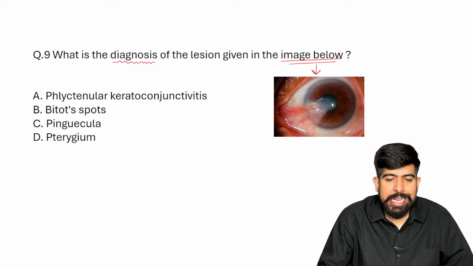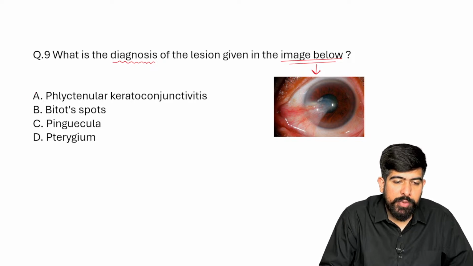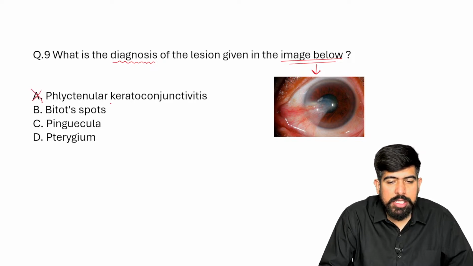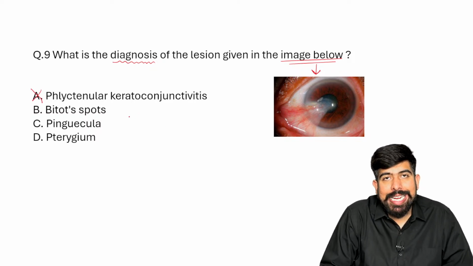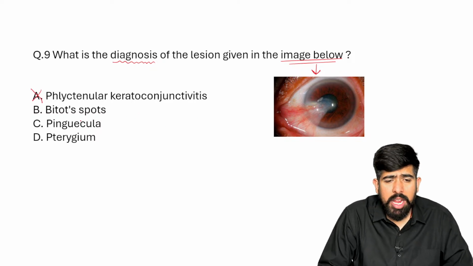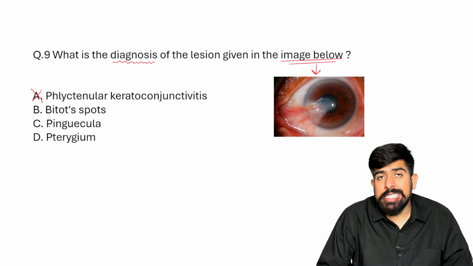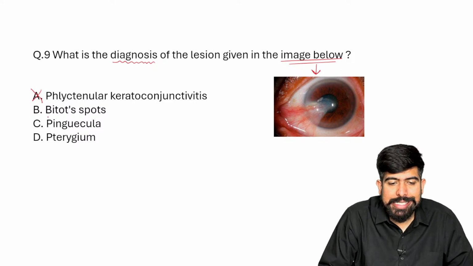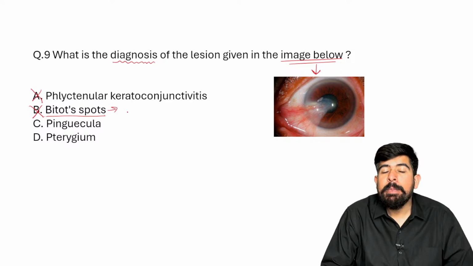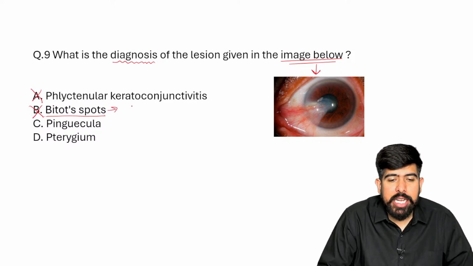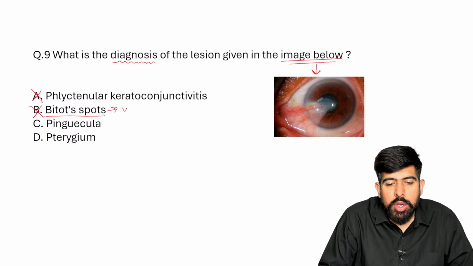So option A is not a possibility. Of course, the hyperemia is seen a little bit, but it is not a nodule. It is a wing-like structure. The option B given to you is Bitot spot. Guys, I hope you already know about it; we covered what Bitot spot means. It is not possible, because Bitot spot is seen totally on the conjunctiva, and please remember it is whitish in color.